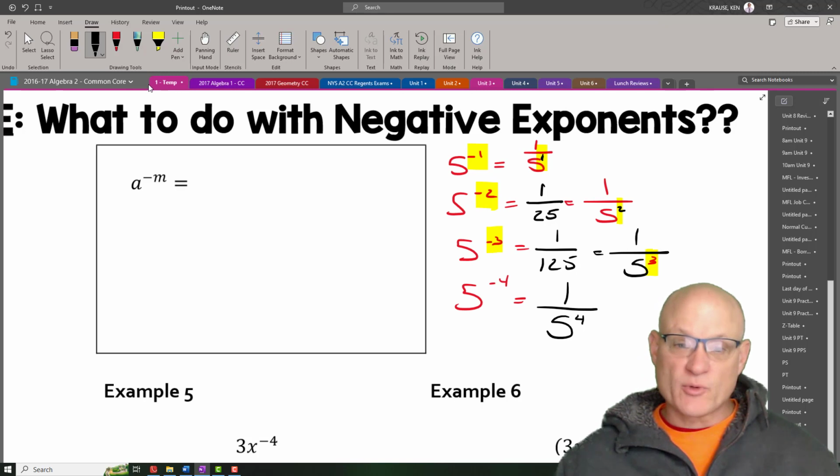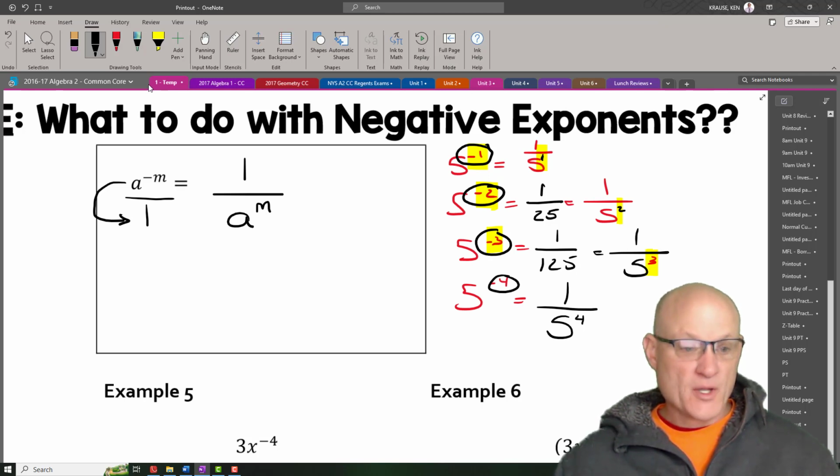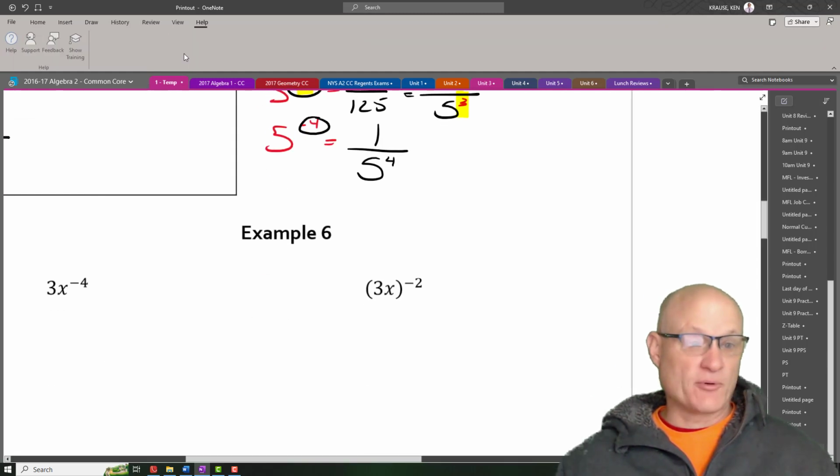When you have a variable or anything raised to a negative exponent, I want you to think about this being over 1, that will go to the denominator and it will become positive. So this will become 1 over a to the positive m. What if I have something like this, 1 over a to the negative m down here? Well, if it's in the denominator and it has a negative exponent,